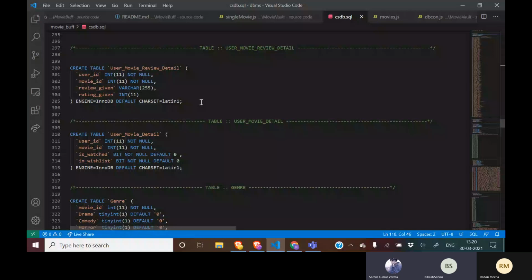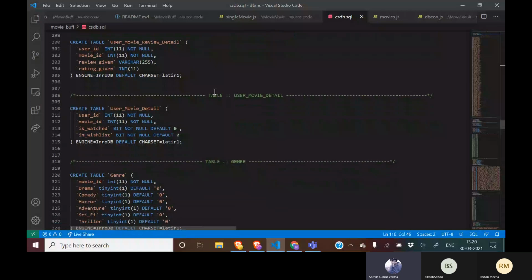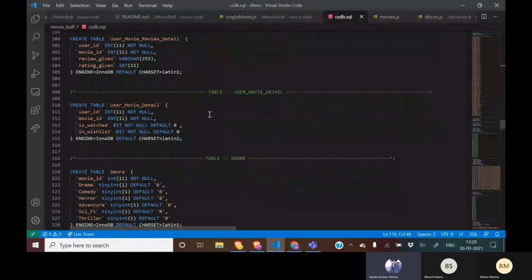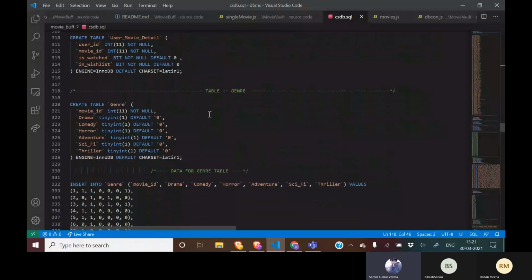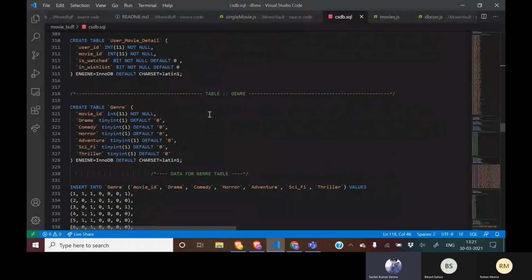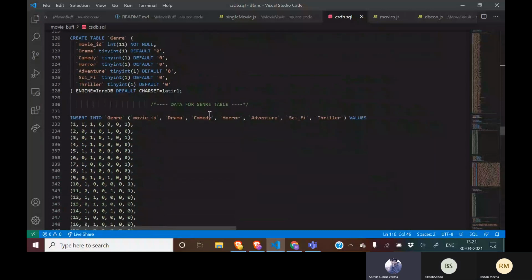Now we have a table called user movie review detail, which will store all the reviews and ratings given by the users. Now there is the user movie detail table, which will store two boolean flags for watched and in wish list. And now we have a table called genre, which will store all the different kinds of genre a movie can have.